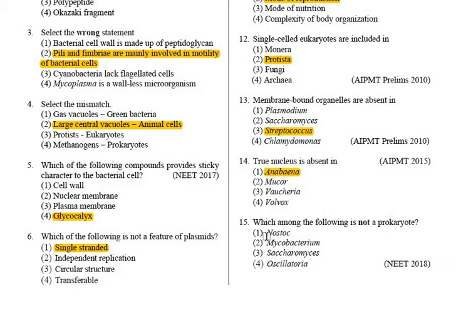In the last question, it was mentioned which among the following is not a prokaryote. Now you should know that Nostoc is a prokaryote. It's a blue-green algae. Mycobacterium, again it's a bacteria, prokaryote. Saccharomyces is the yeast which belongs to fungus and it's eukaryote, whereas Oscillatoria is the blue-green algae. So again it's a prokaryote. So the answer is Saccharomyces, as it is the yeast and yeast is the eukaryote.